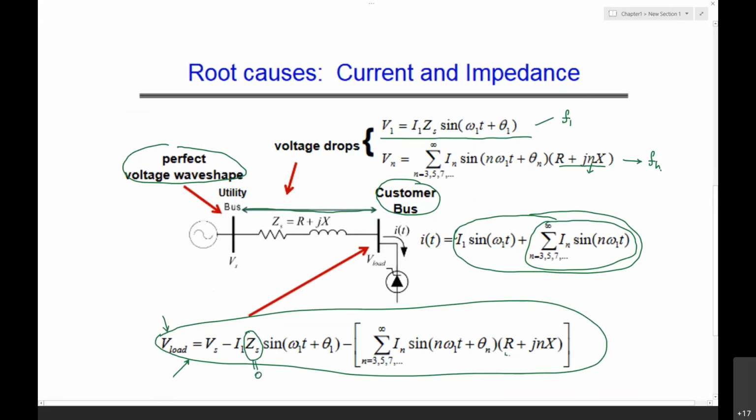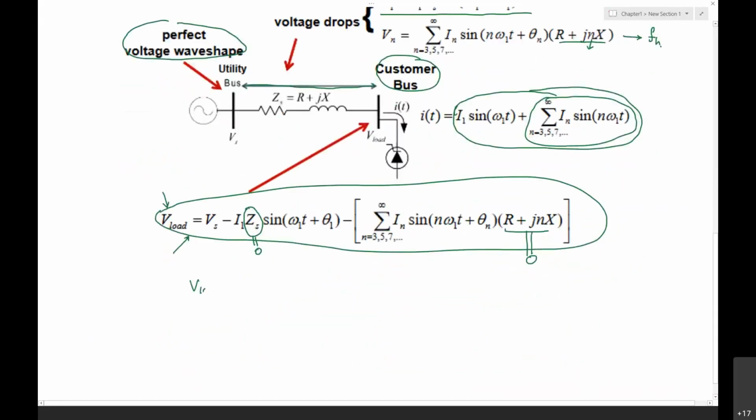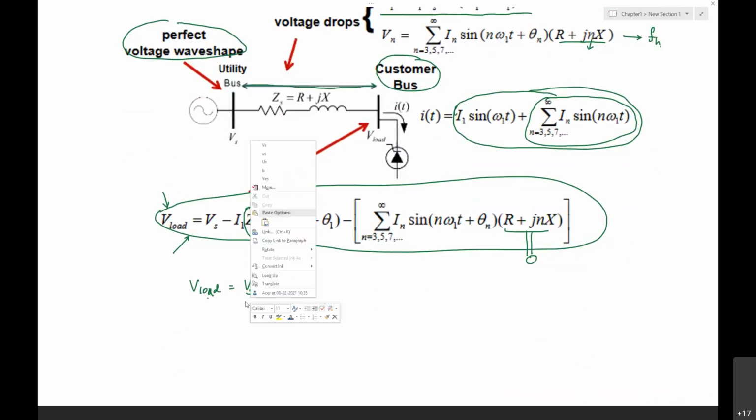When your impedance is 0, then obviously the load voltage is equal to Vs. In power quality terms, when the load voltage is equal to the source voltage, there is no deviation in the source voltage magnitude.